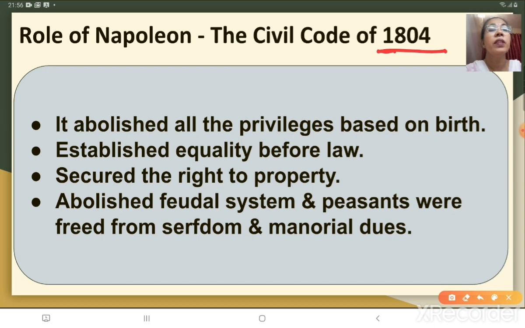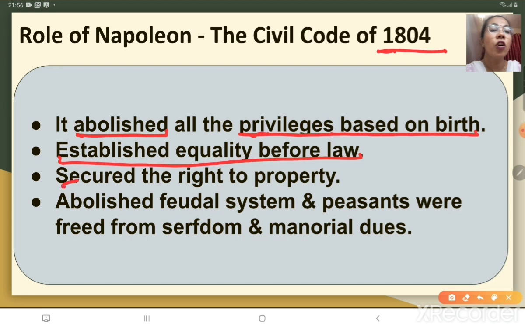Understand, children? Now, what is this? The first point is to abolish the privileges based on birth. Next is to establish equality before the law. Then the third one is to secure the right to property. That is, everyone has the right to property.